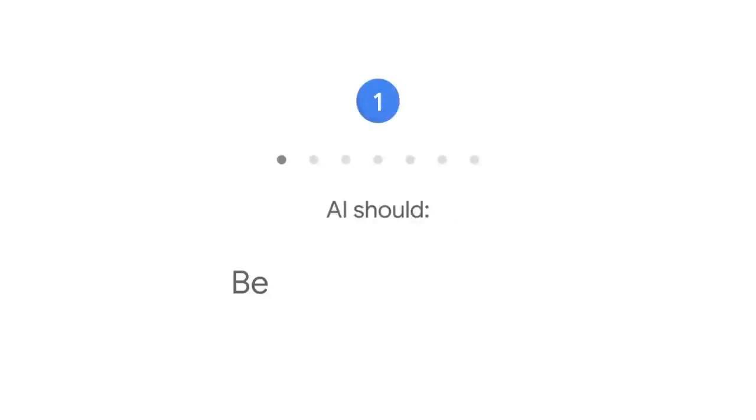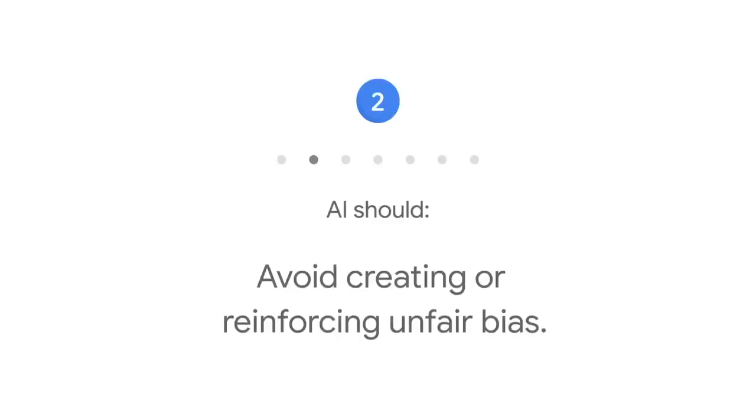1. AI should be socially beneficial. Any project should take into account a broad range of social and economic factors, and will proceed only where we believe that the overall likely benefits substantially exceed the foreseeable risks and downsides. 2. AI should avoid creating or reinforcing unfair bias. We seek to avoid unjust effects on people, particularly those related to sensitive characteristics such as race, ethnicity, gender, nationality, income, sexual orientation, ability, and political or religious belief.